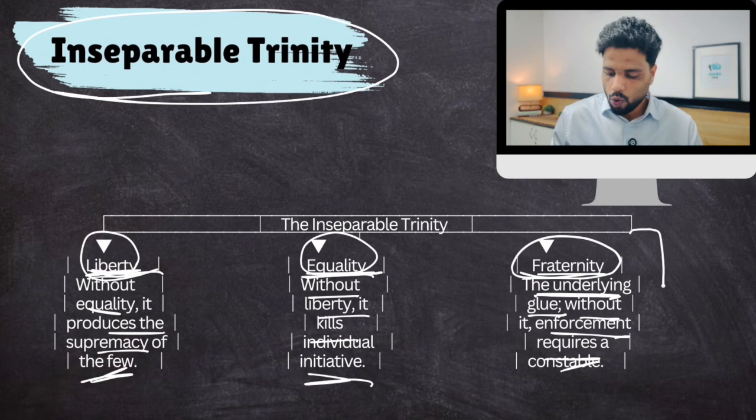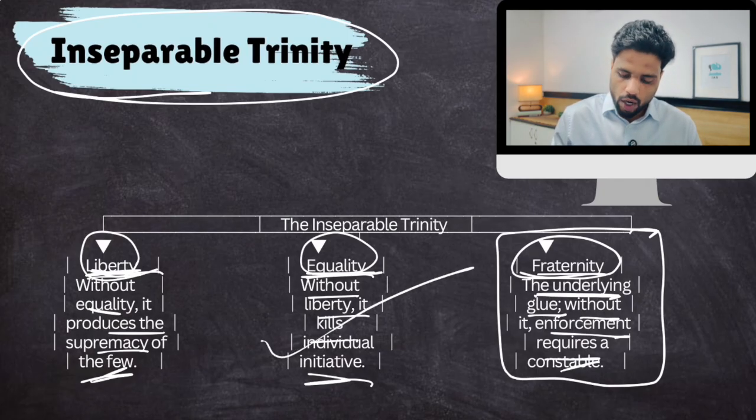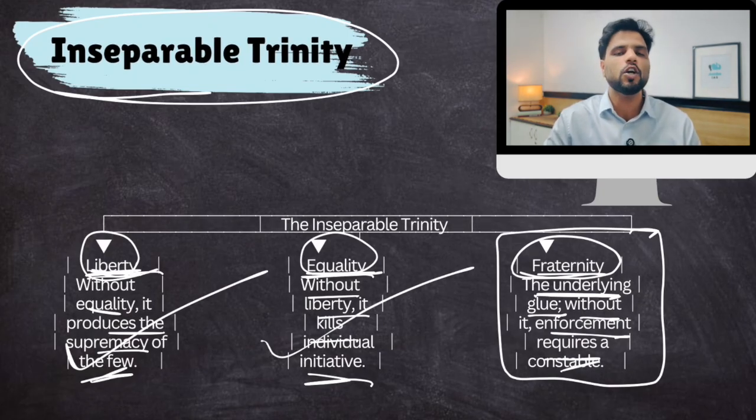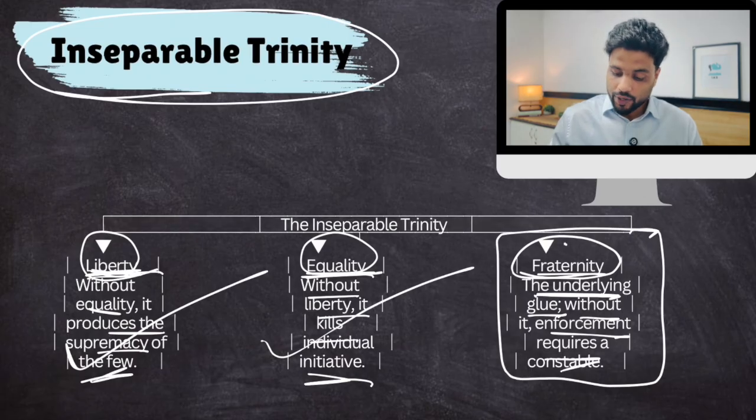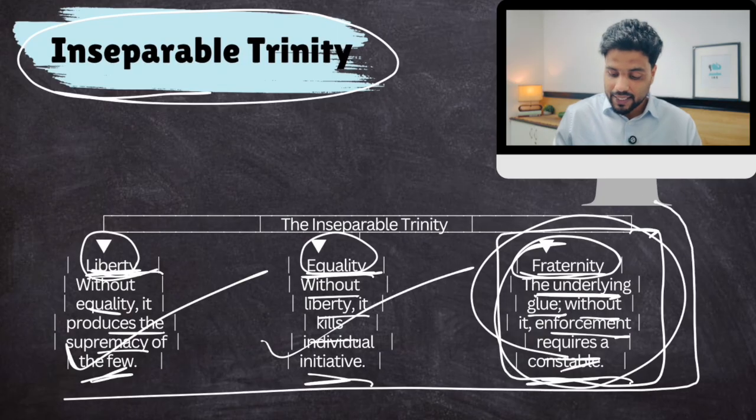If there is no common brotherhood among Indians, they would keep fighting about equality and liberty. So fraternity is the underlying glue which prevents conflicts without the need for a policeman. You understand? These three things have to come together.